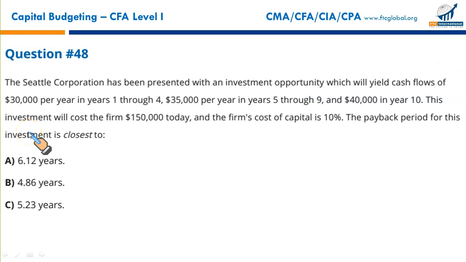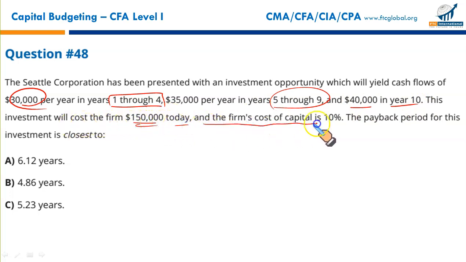Question 48. The Seattle Corporation has been presented with an investment opportunity which will yield cash flows of 30,000 per year in year 1 through year 4. This is your cash flow for the first 4 years. 35,000 per year in year 5 through year 9. And then 40,000 in the 10th year. How much cash do we need to recover? This is your initial investment. This investment will cost the firm 150,000 in today's terms, and the firm's cost of capital is 10%.